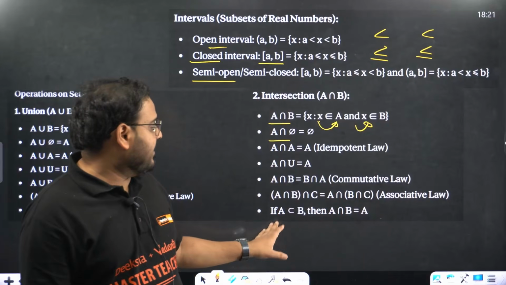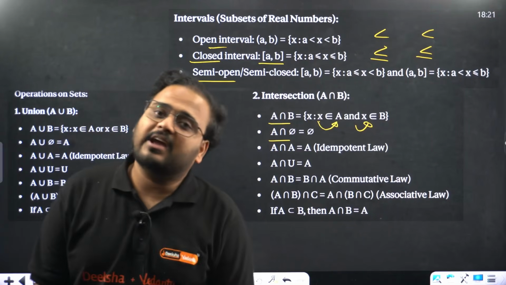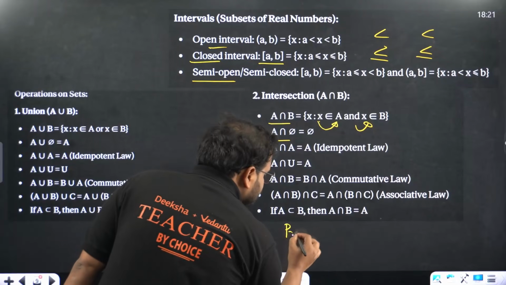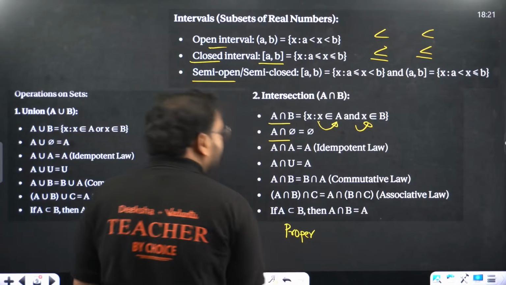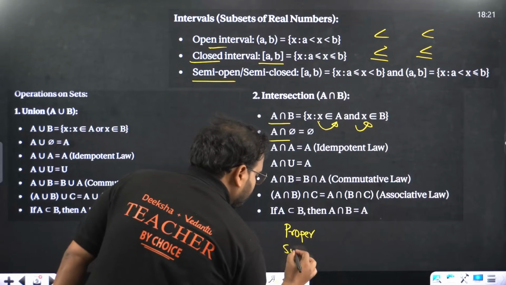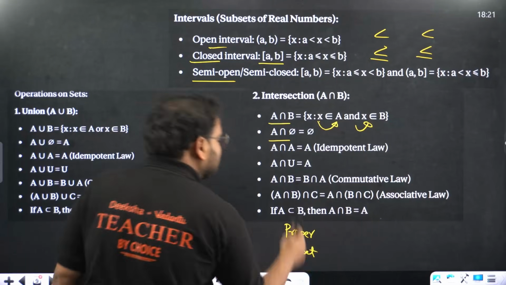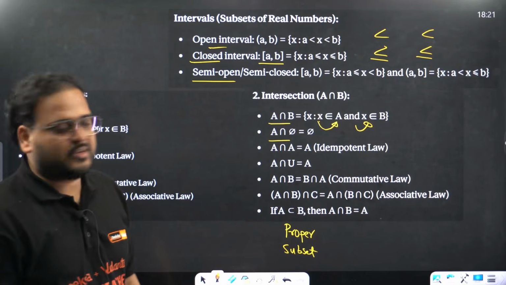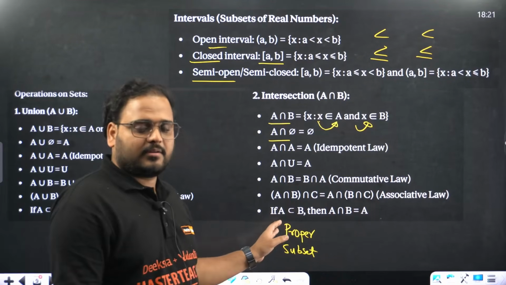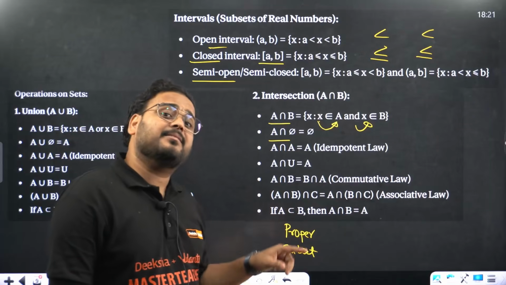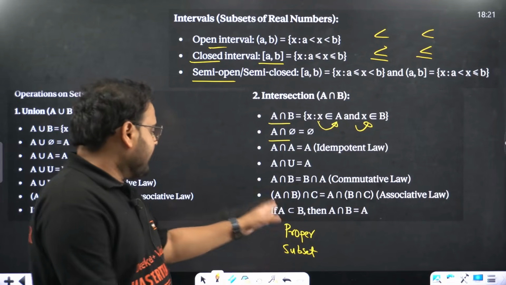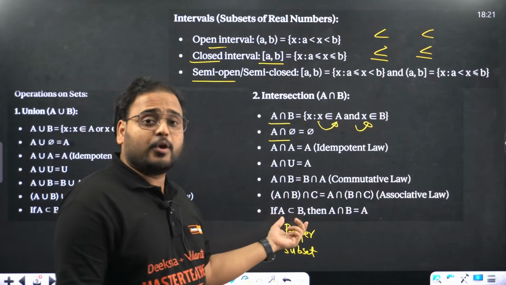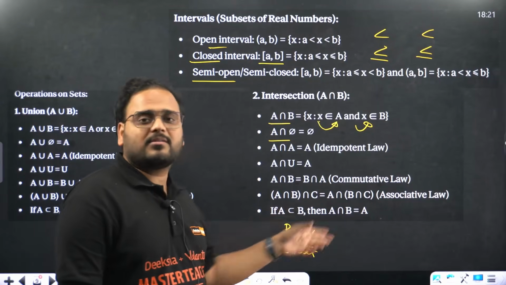Last one is, if A is a subset of B, then the intersection of A and B will be what? A only. If A is a proper subset, meaning A and B are not equal, then the intersection will be simply equal to A, because A is smaller, right? Every element in A is present in B. Correct? So the intersection will be simply all of set A.